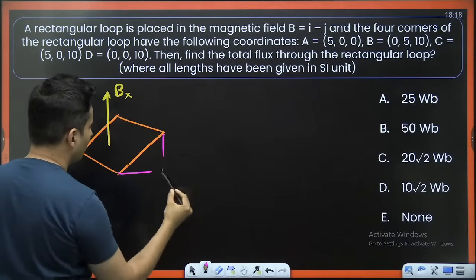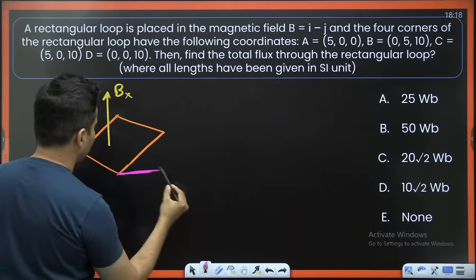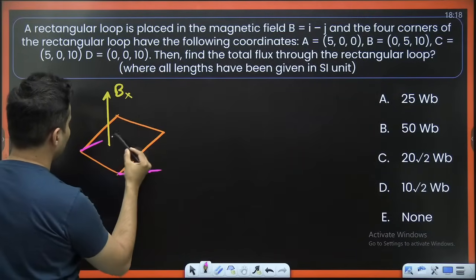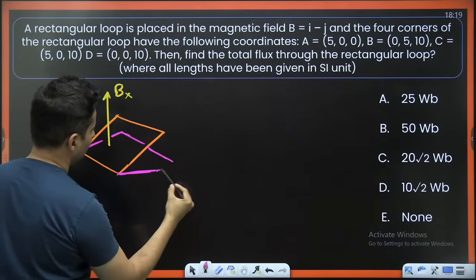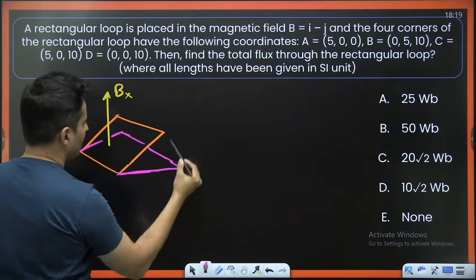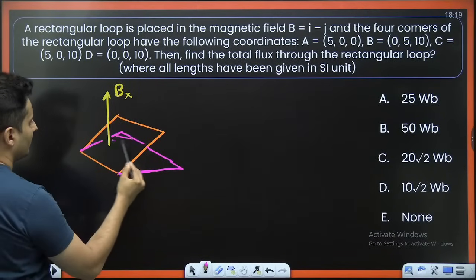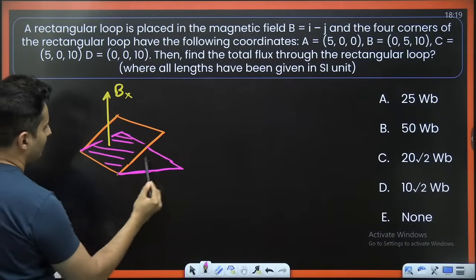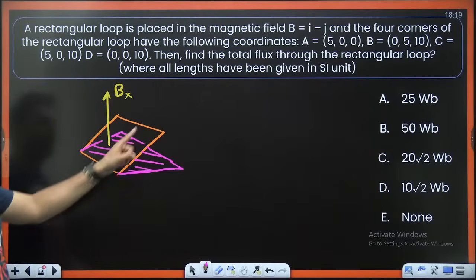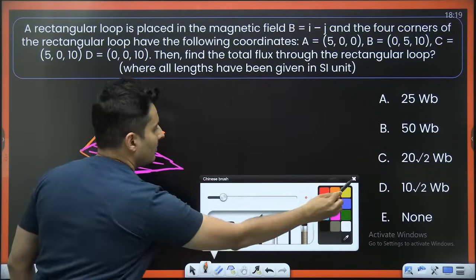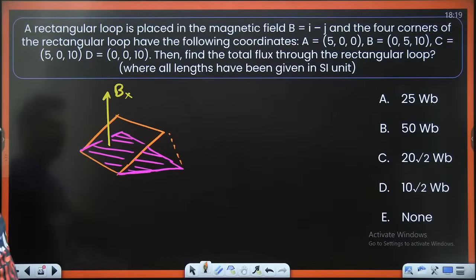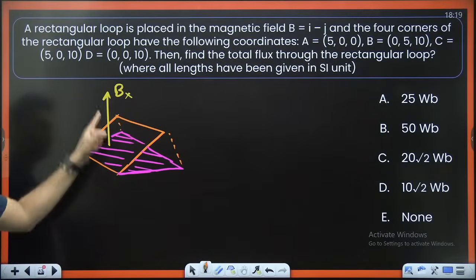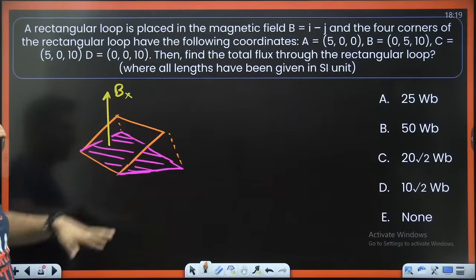It should probably be something like this. It is basically your projected area. It is the shadow of the actual area over here.